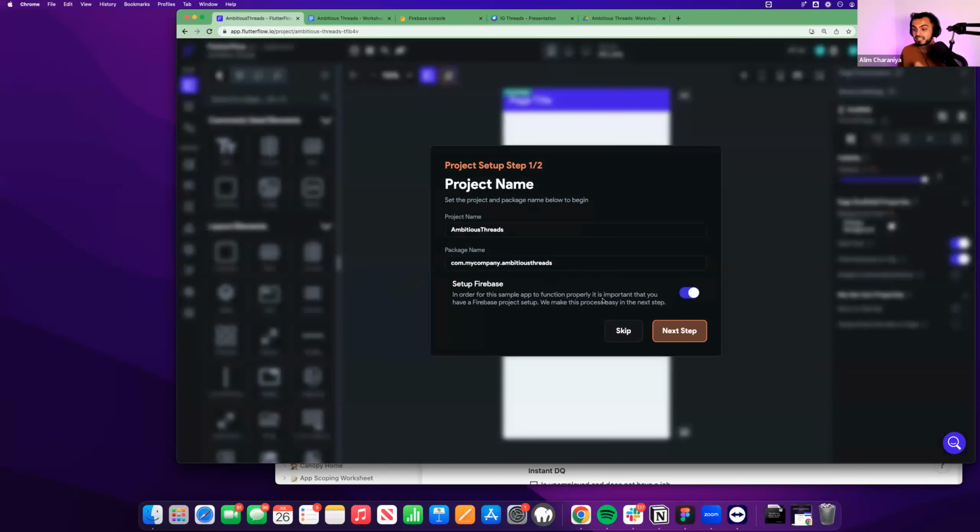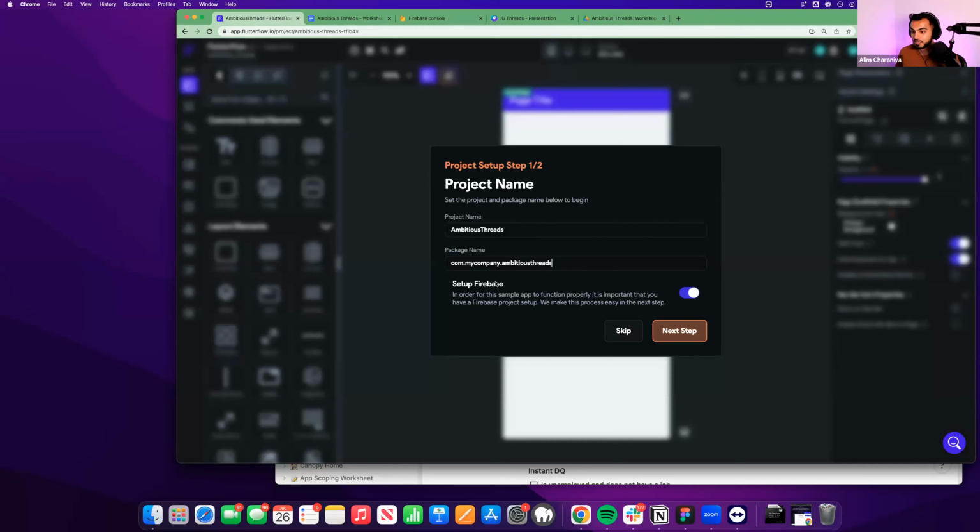And one thing we will have to do is set up Firebase. Firebase is a backend as a service. It's a no-code backend that allows you to read and write to a database without having to write any code. So in app development, you have a front end and you have a back end. Your front end is what you tap and touch and feel. Your back end is what your front end is talking to. It's like the brain of your application. These backends used to be super, super hard to provision. You'd have to set up servers and pay a bunch of money per month. But Google made their own backend as a service that you can connect to and read and write data from. Think of it like a really complicated Google Sheets.